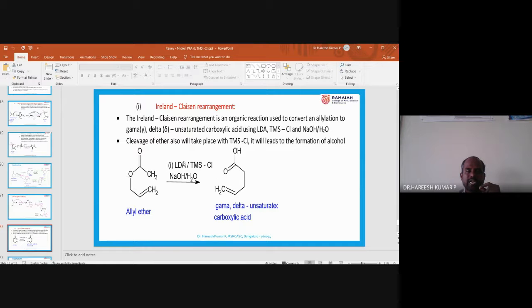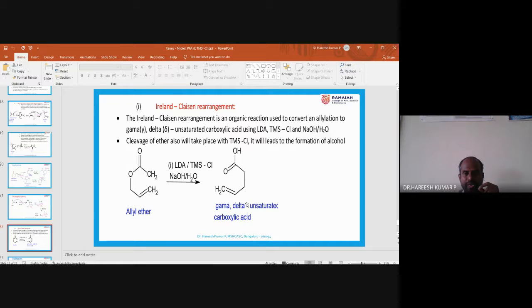Once LDA captures this proton, that anion can come over here, and this bond pair can pick up a lithium, and later on that lithium is replaced by TMS. Then afterwards, what will happen? This double bond is there, no? Here the formed double bond, the enolate double bond, can come over here, and there will be a new bond formation between this carbon and this carbon, and this bond pair can come over here. So this is called 3,3 sigmatropic rearrangement.